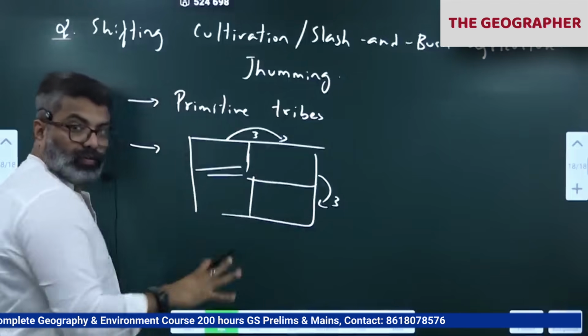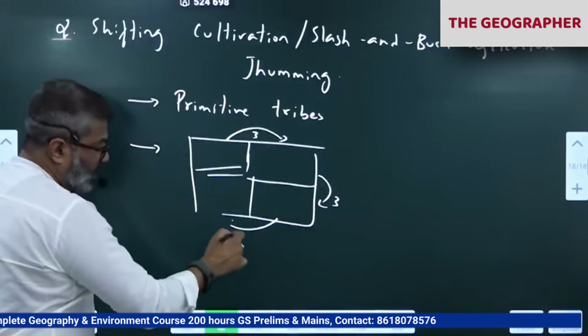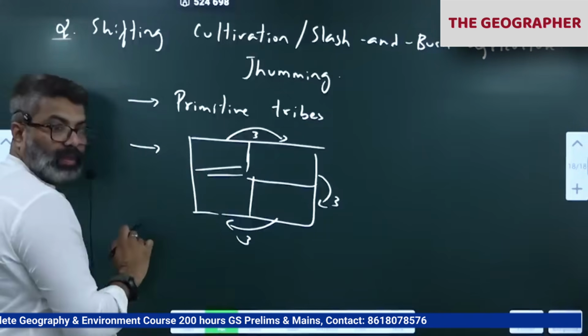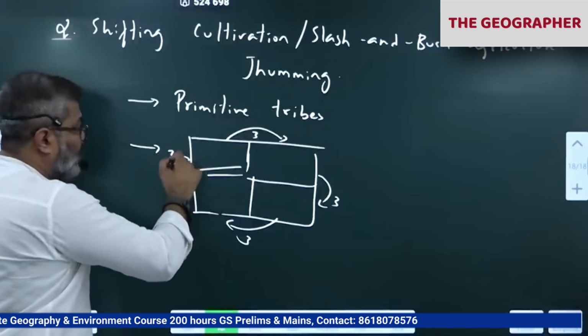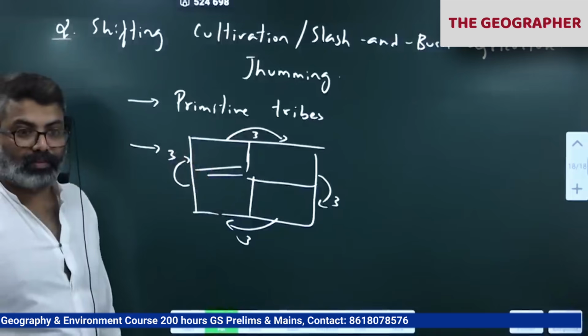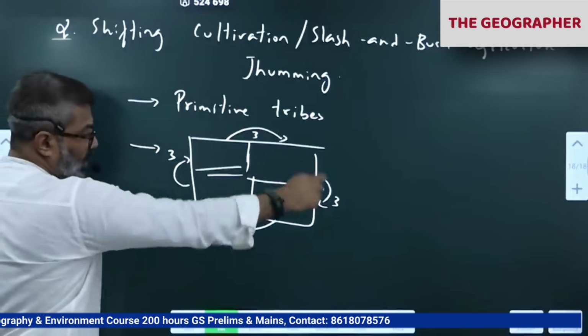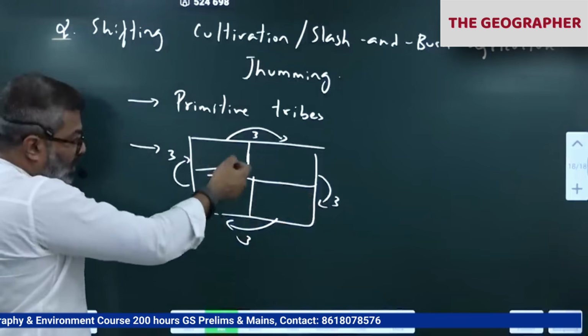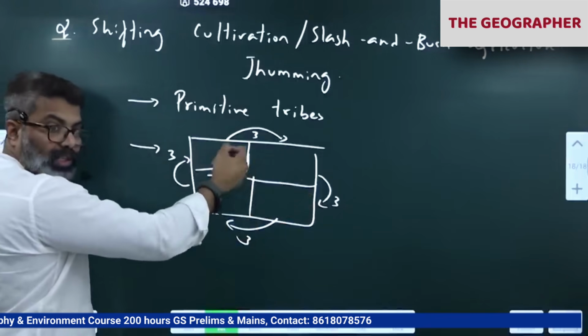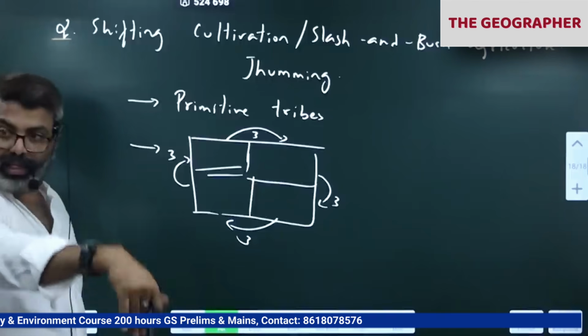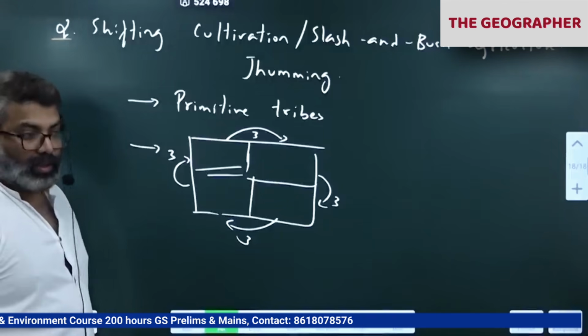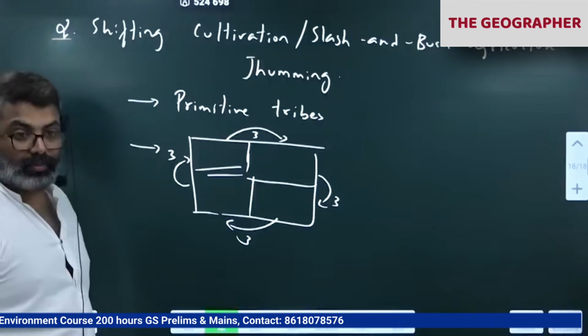Okay, they cultivate it for a few years. Then after that they shift to the next patch like this. Finally returning to the old patch after 12 years or after 9 years. So like this they keep shifting. Then on the original land again they cut whatever trees and bushes have grown, burn it, cultivate it. So this is called shifting cultivation.